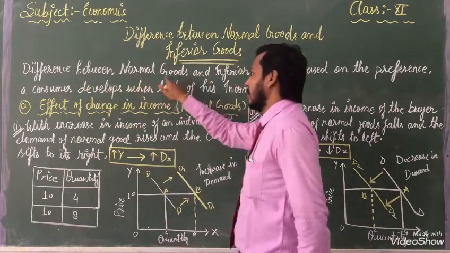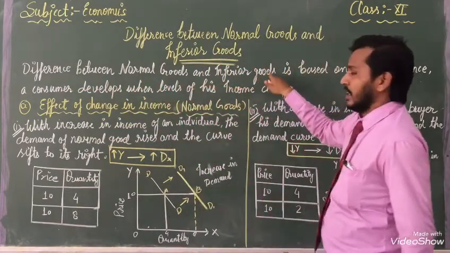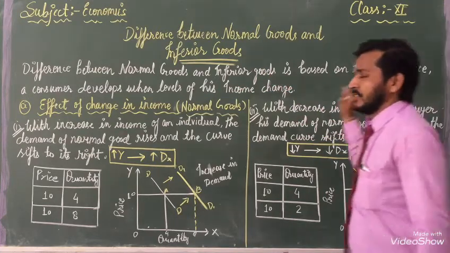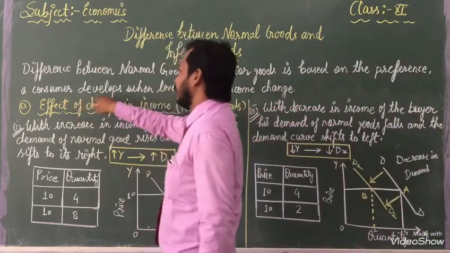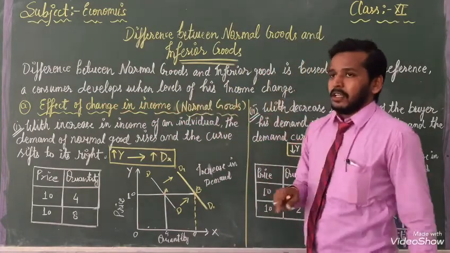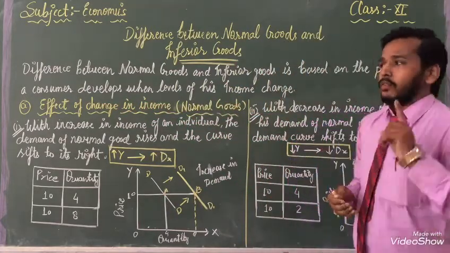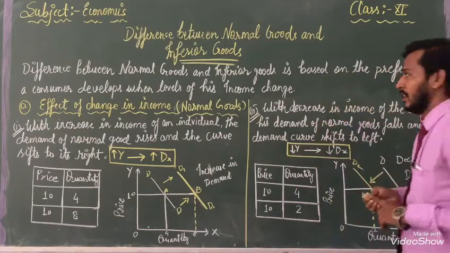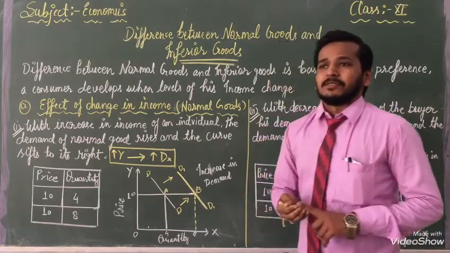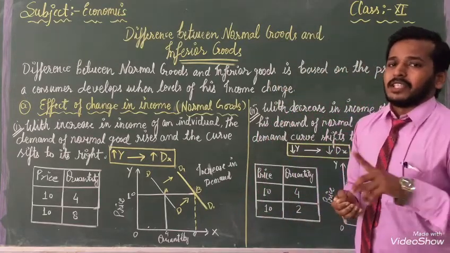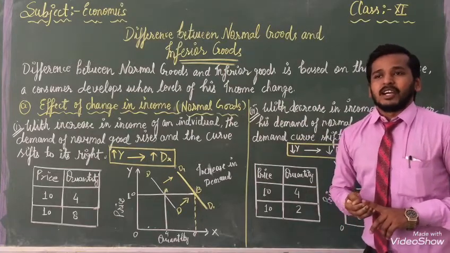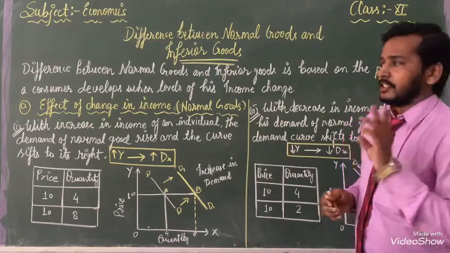The difference between normal goods and inferior goods is based on the preference of a consumer, which develops as the level of his income changes. We will say that when consumers prefer these types of goods and services, our inferior and normal goods are increasing and decreasing.